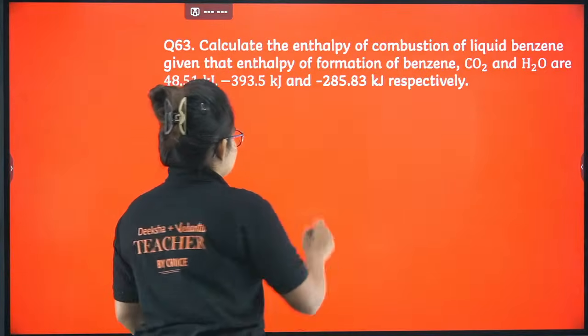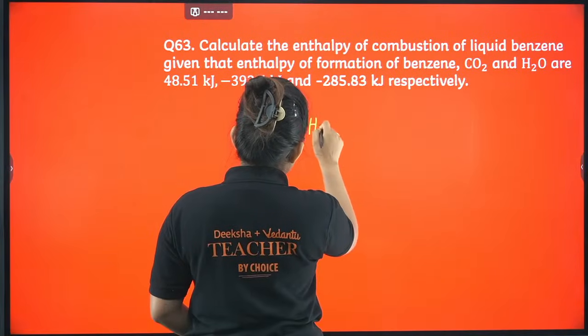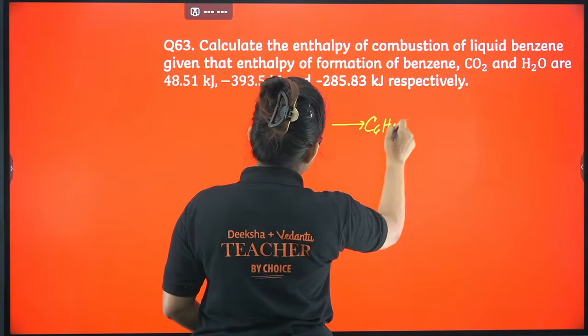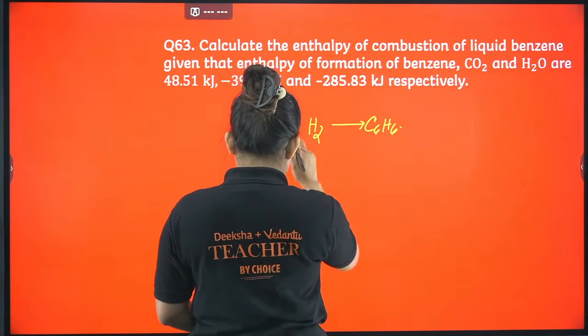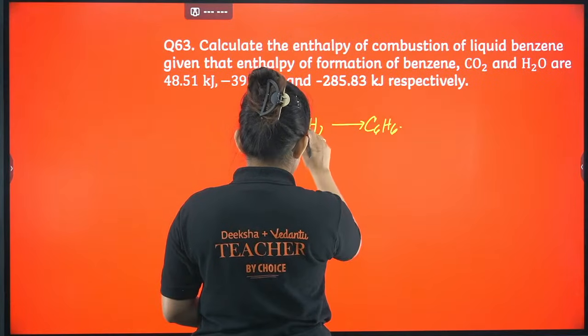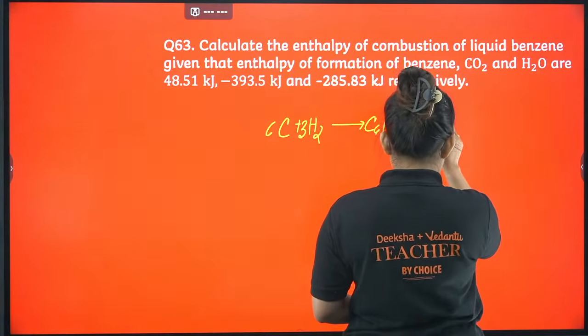So first is benzene: carbon plus hydrogen will give you benzene, C6H6. Let's balance it: 6C plus 3H2.